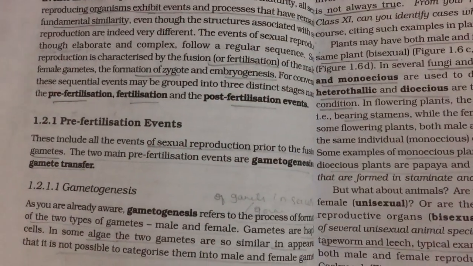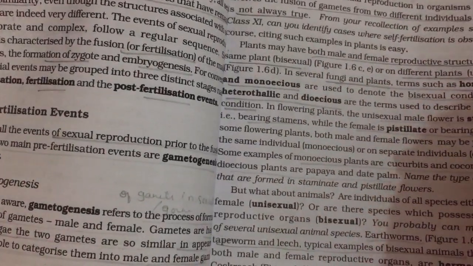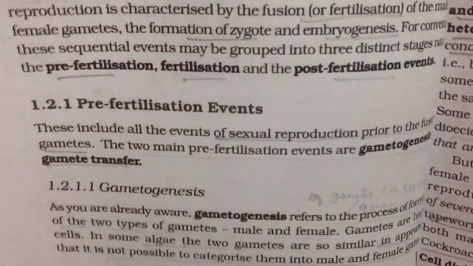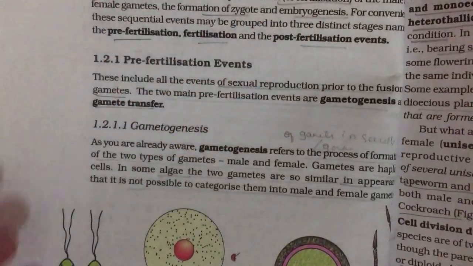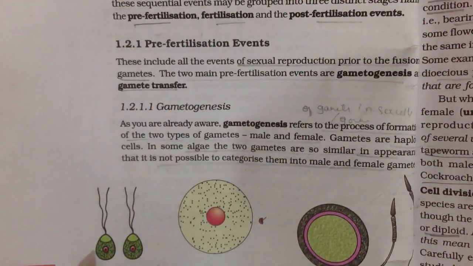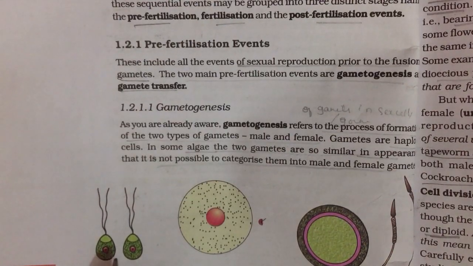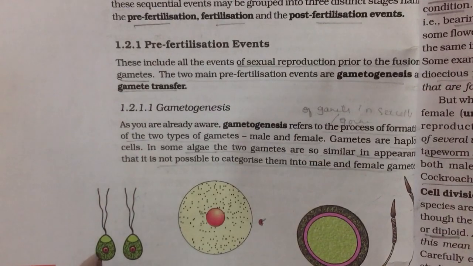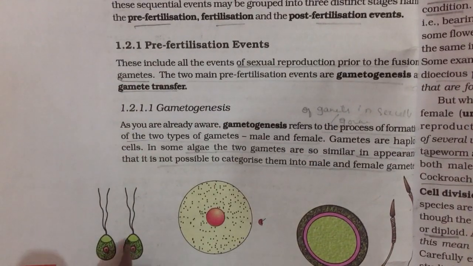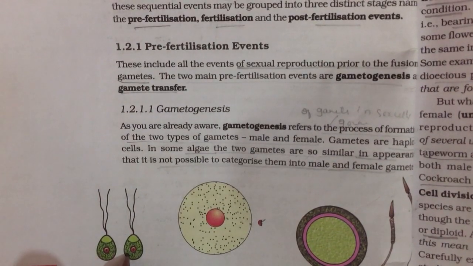Okay, so you'll find these diagrams. These are the types of gametes. These are isogametes or homogametes in Cladophora. One is male, another one is female. Can you find any difference between those? Can you identify which one is male, which one is female? We could not, because both are of the same size and the same shape.